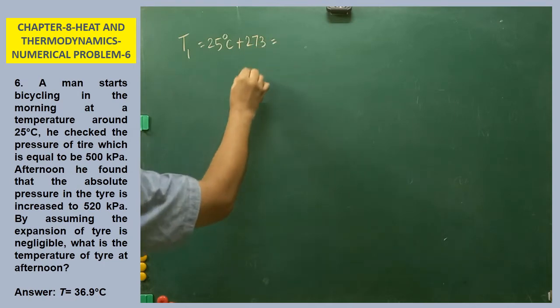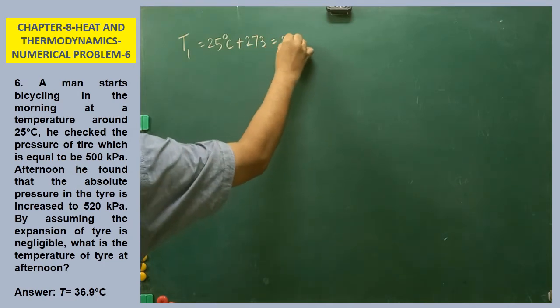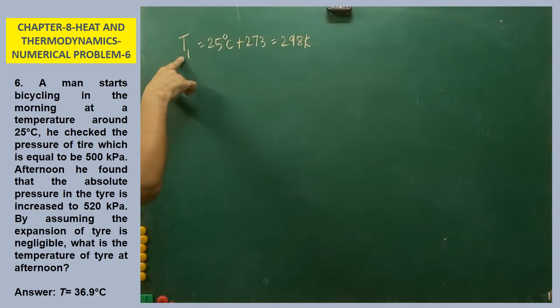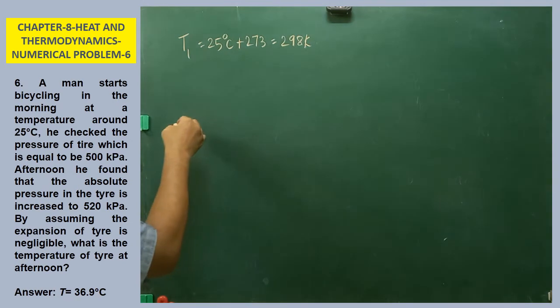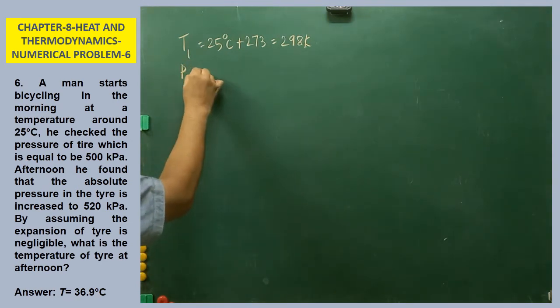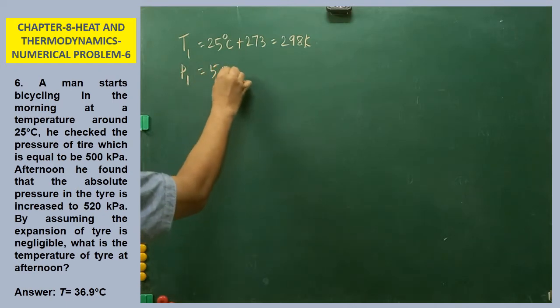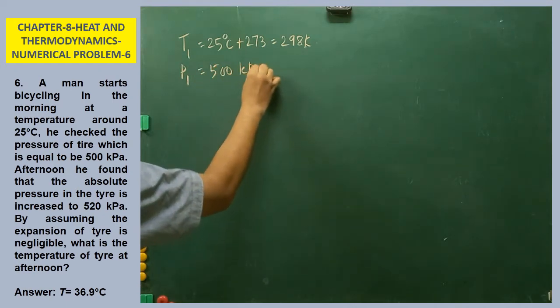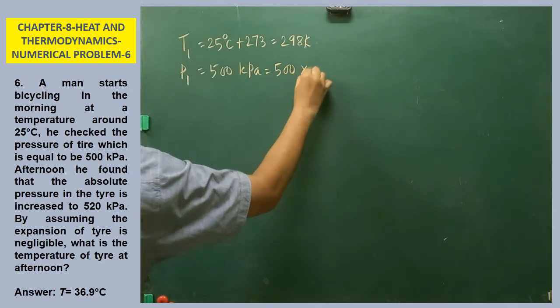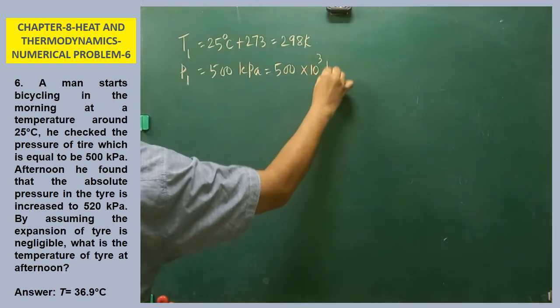By adding 273, you will get 298 Kelvin. So during the morning, the temperature is 298 Kelvin. By the time, the pressure of the air inside the tire is 500 kilopascal, that is nothing but 500 into 10 to the power of 3 Pascal.